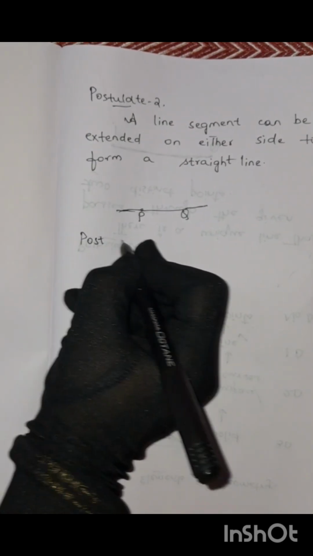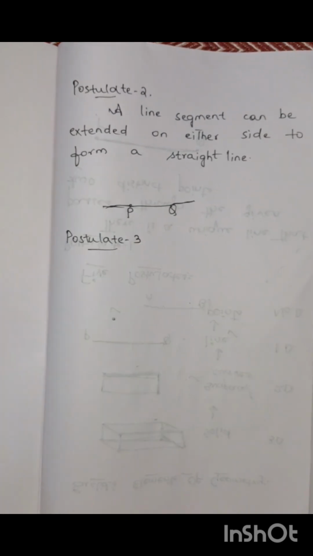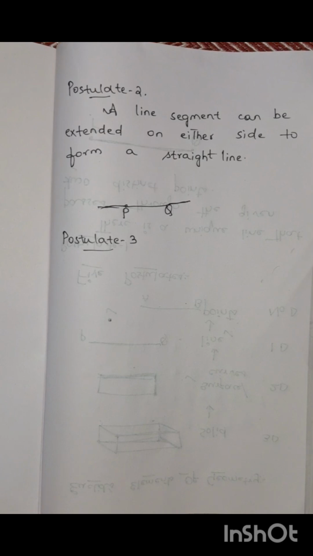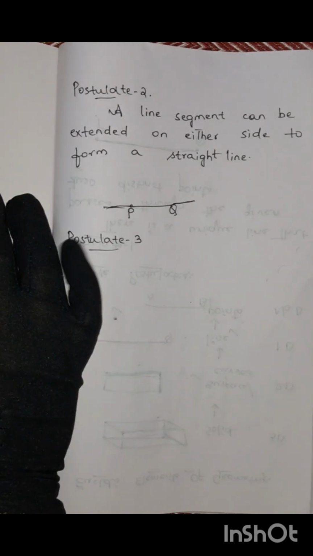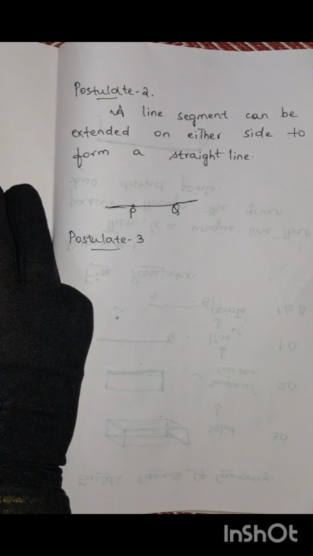Next, third postulate. Postulate 3: we can describe a circle with any center and radius. Here, in the third postulate, we are describing a circle with any center and radius.